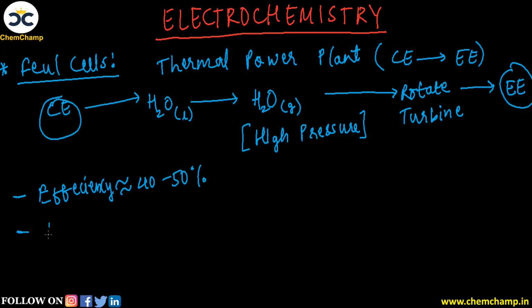Second is it is a very high pollutant, because it will create a large amount of pollution. So that is why its use should be minimized. So ये दो major reasons हैं, efficiency भी उसकी काफी कम है and it is also a very high source of pollution. So that is why, if you want to produce electrical energy, thermal power plants are not advisable. In fact, we can use an alternative source, and that alternative source is nothing but a galvanic